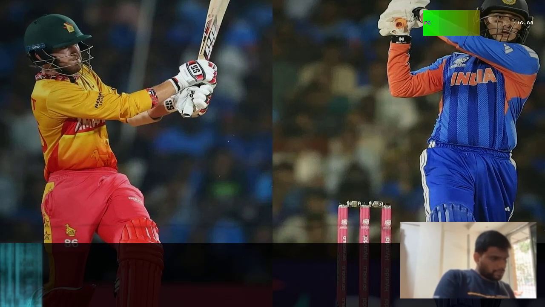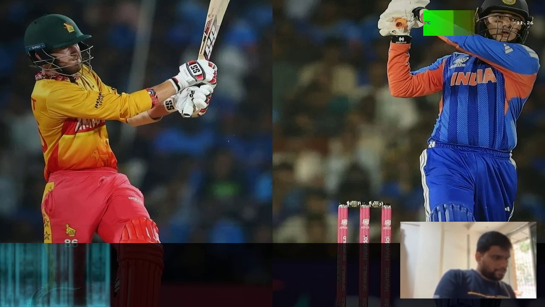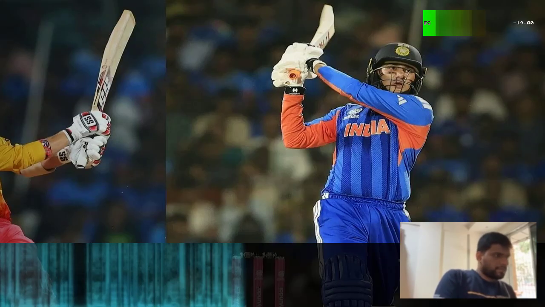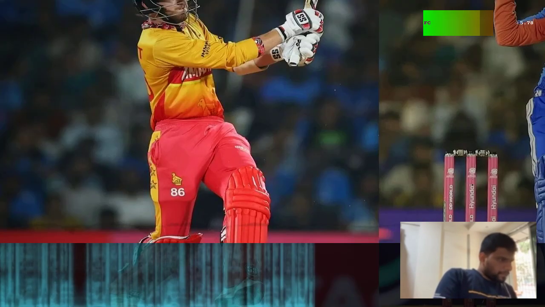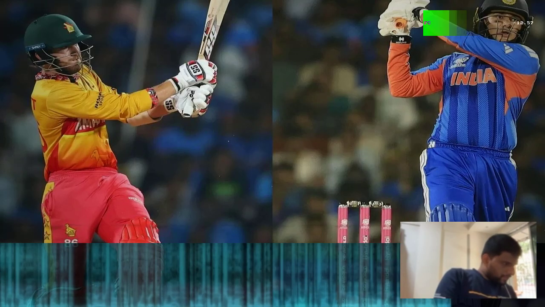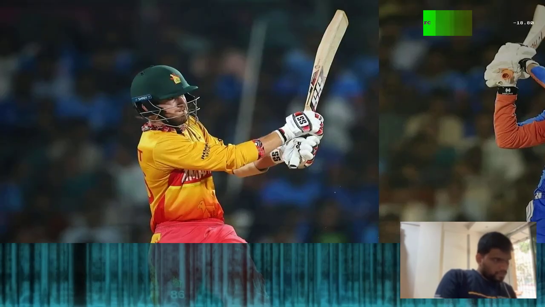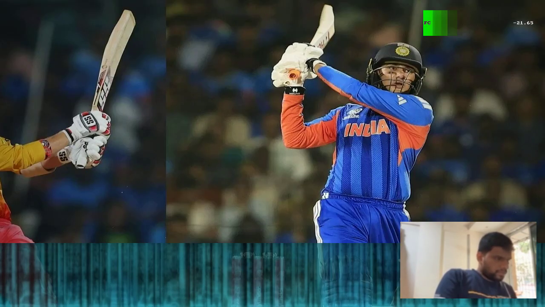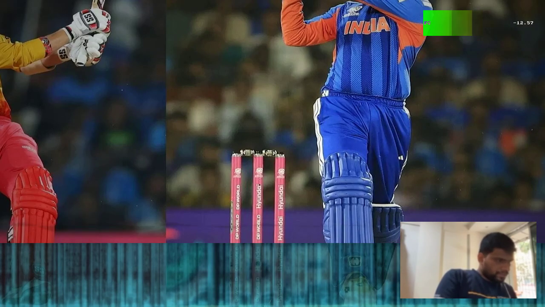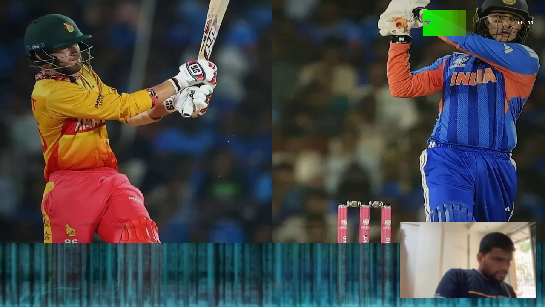Abhishek Sharma versus Brian Bennett, comparing their stats after 43 T20Is. Openers Abhishek Sharma and Brian Bennett top-scored for their respective sides when Team India took on Zimbabwe at the M.A. Chidambaram Stadium in Chennai on Thursday, February 26, in a Group 1 Super 8 match of the T20 World Cup 2026. Abhishek scored 55 off 30 balls, while Bennett was unbeaten on 97 off 59 balls.